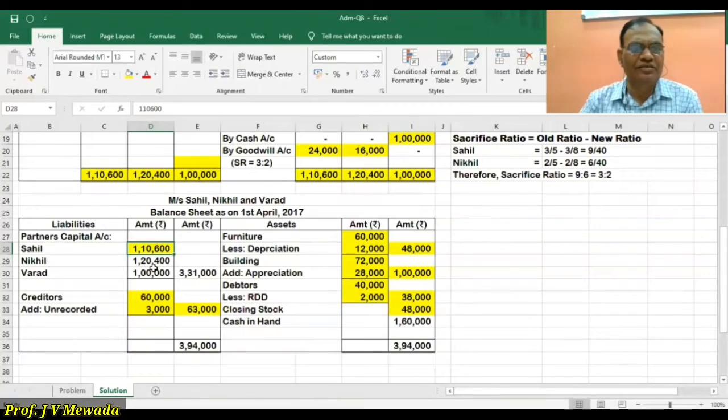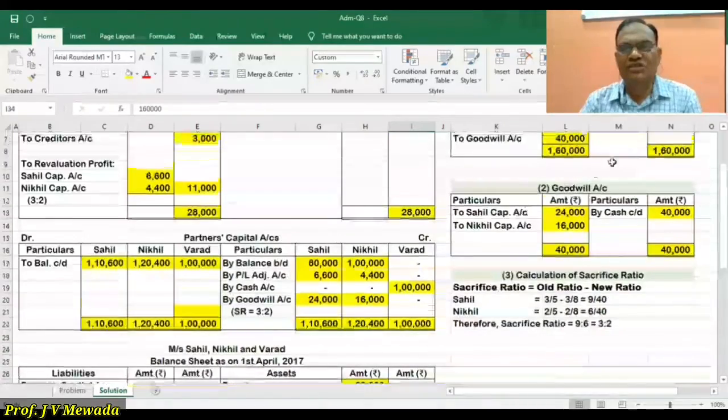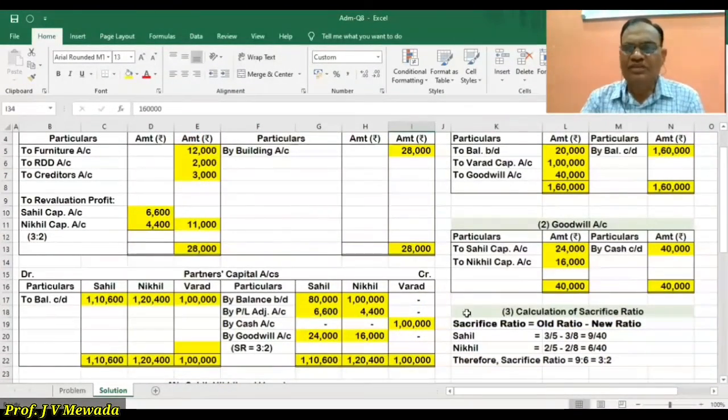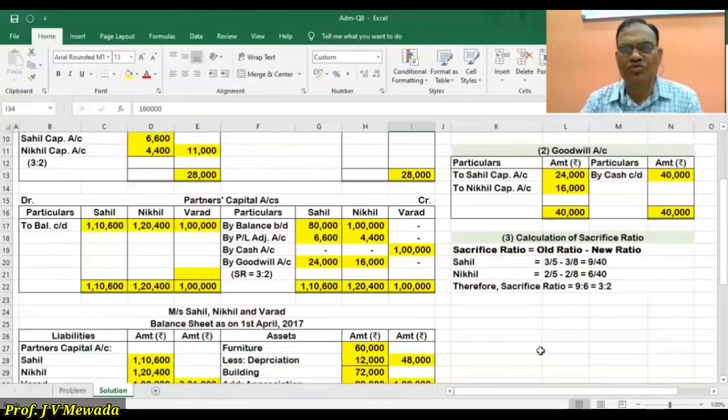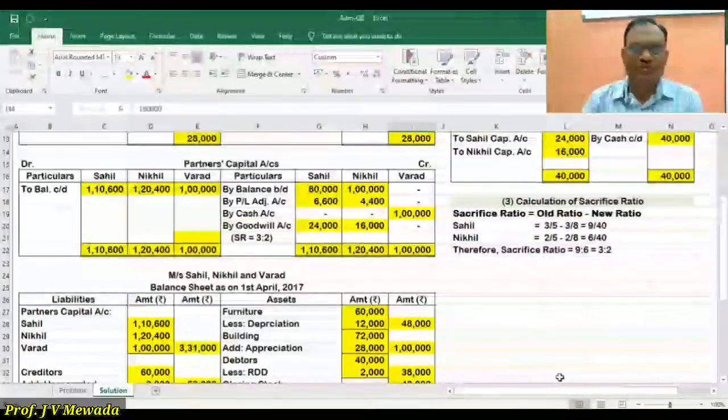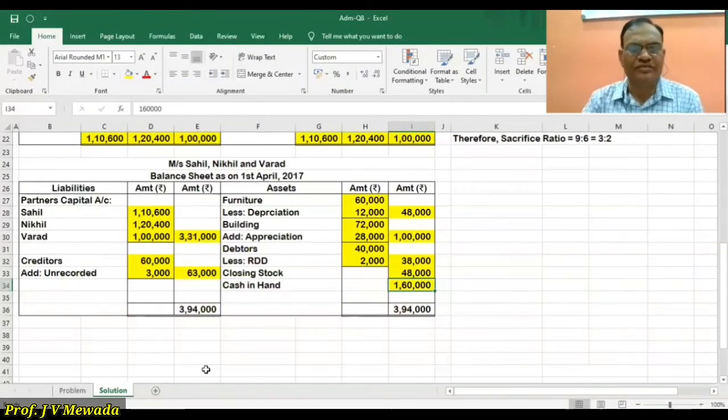On the liability side, Sahil, Nikhil, and Varad, so the total is 3,31,000. And now the cash that we have to write is 1,60,000 here. The sacrifice ratio we have to calculate as old minus new. This is only for the goodwill, and again we have to check. Now the total of the balance sheet is 3,94,000 on both sides.